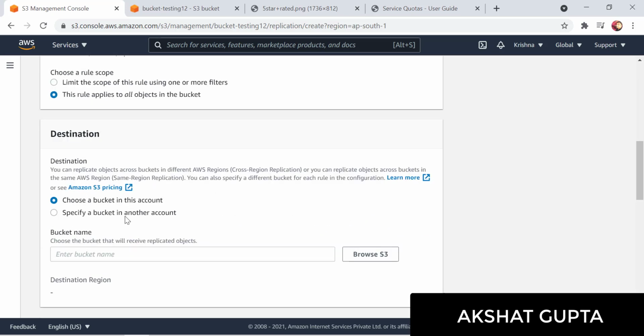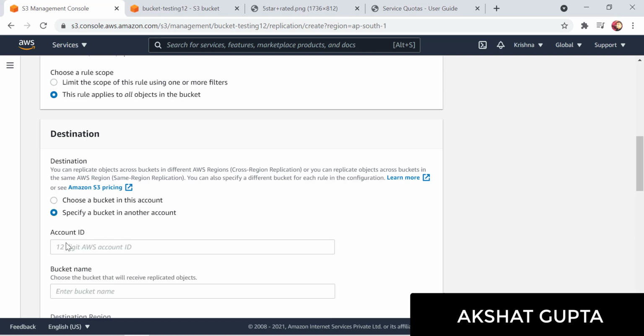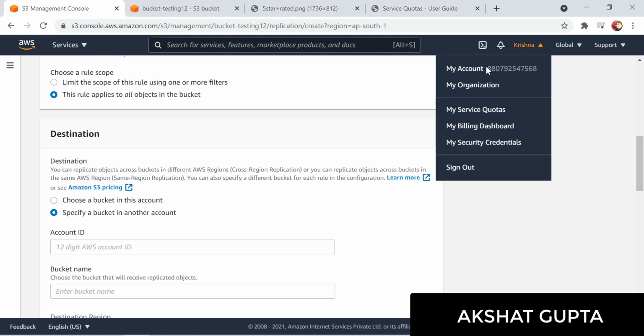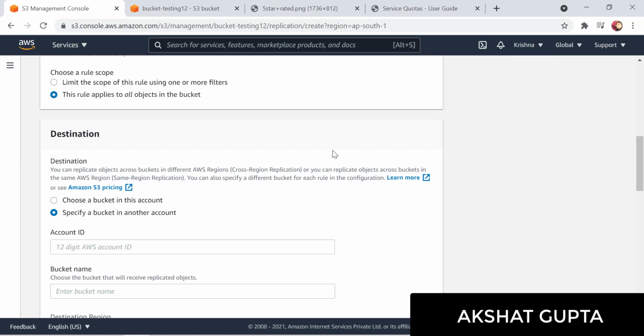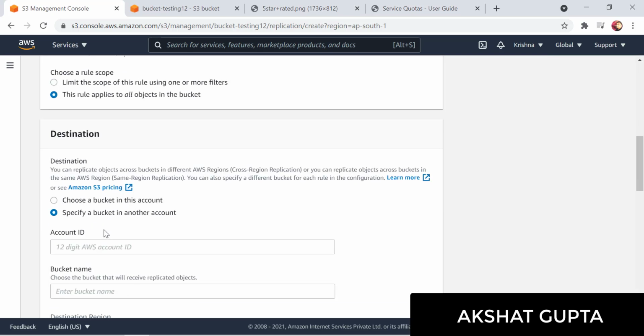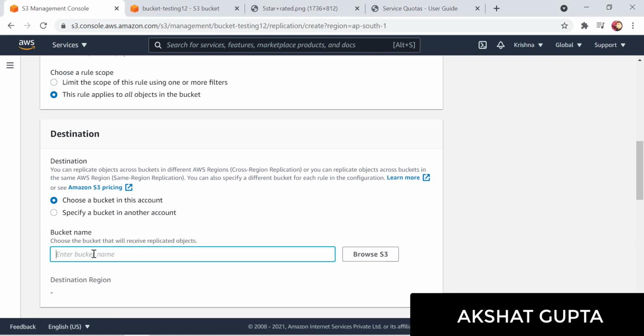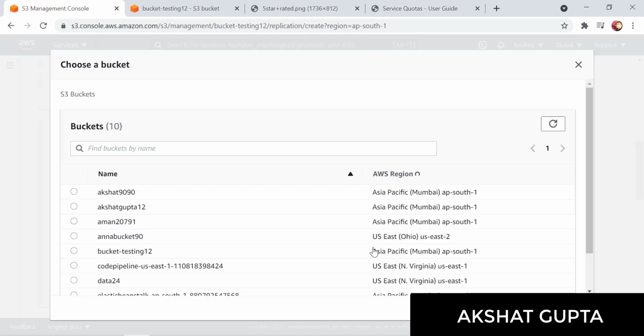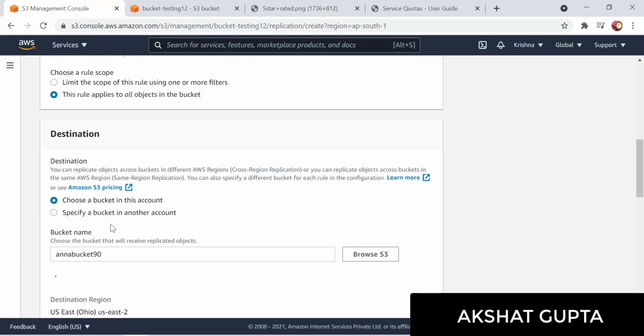For my destination, I can actually choose a bucket which is there in another account as well. For that I need to have the account ID. I'm using one of my friend's accounts, that's why Krishna is written here. So this is my account ID, I can use this account ID and my bucket name in the destination. But I don't want that, so I would just put my bucket name. Let me put Anna bucket 90 and choose a path.